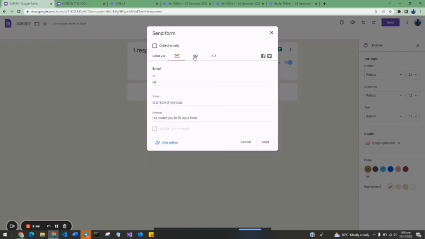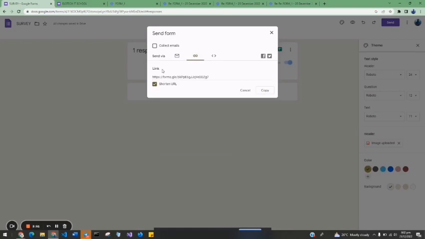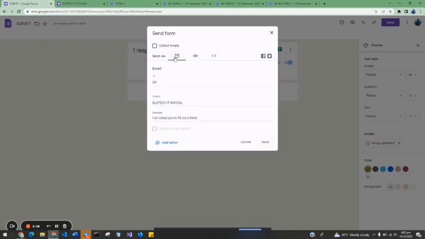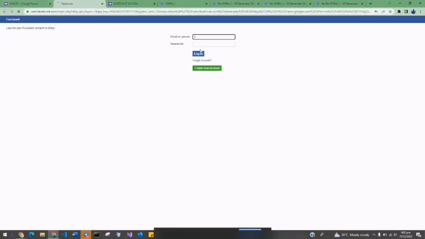But if you want to share the link on various WhatsApp platforms, you just have to use the middle one, that is a link. Click on short URL to make it short. Then you click on this to copy. Now this button, if you want to put it in a website, you get it. So this is for you to share via Facebook. Automatically you can share this form that we are working on to your Facebook. You just have to log in to your Facebook account, then you can share.